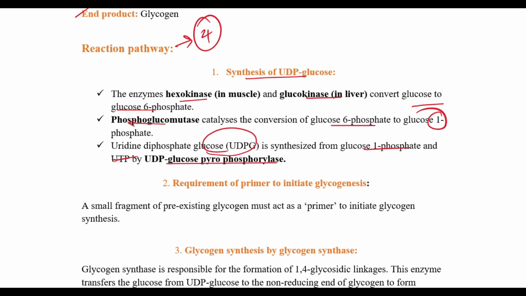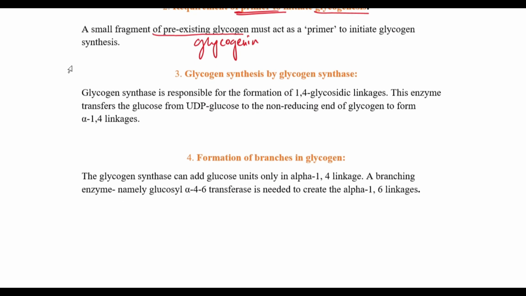The second one is the requirement of a primer. To initiate the process of glycogenesis, the primer would be a pre-existing molecule of glycogen, which will be called as glycogenin. Then we have the glycogen synthesis with the help of glycogen synthase. Now, this is an enzyme which is responsible for the formation of 1,4-glycosidic linkages from the UDP molecule at the non-reducing end.